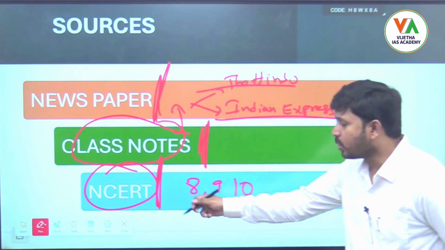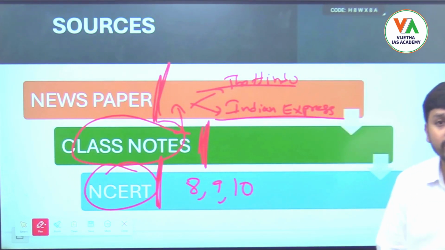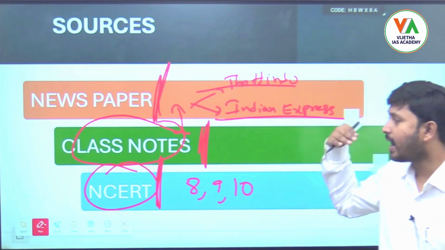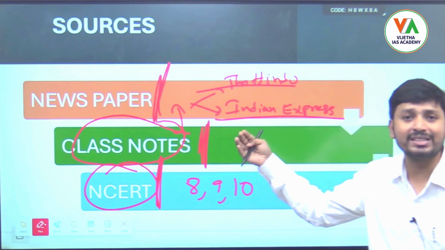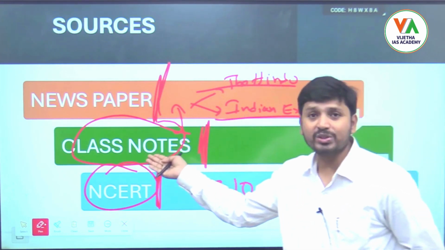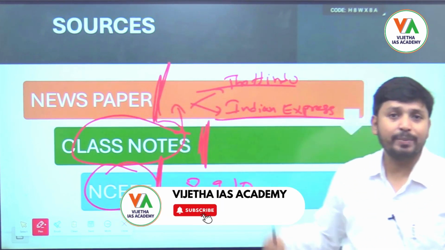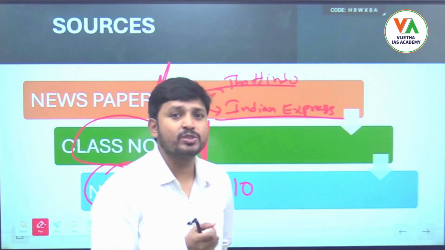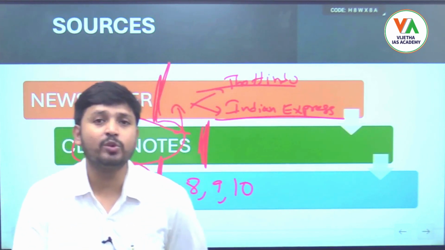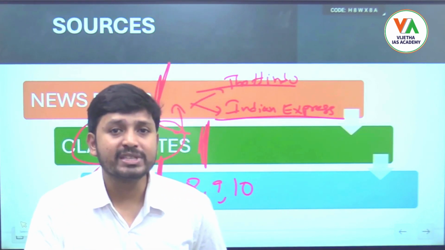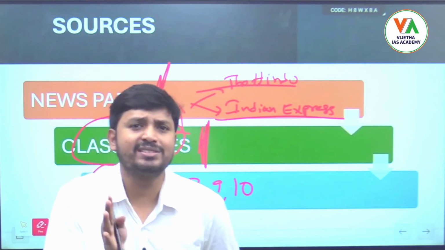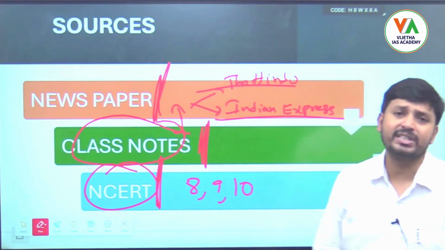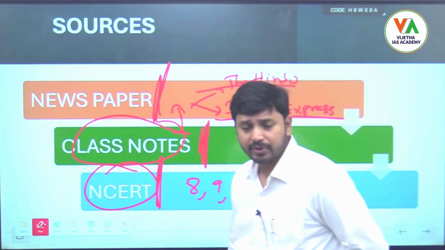Is it clear? NCERTs are the foundation stone for you. Before starting these classes, read these NCERTs, and based on your class notes, add whatever is in the newspaper, and then you can prepare science and technology holistically. These are the major sources you need for clearing this exam, because it's not just science and tech. In the mains papers we have seen, the majority of topics come from current affairs or the newspaper.